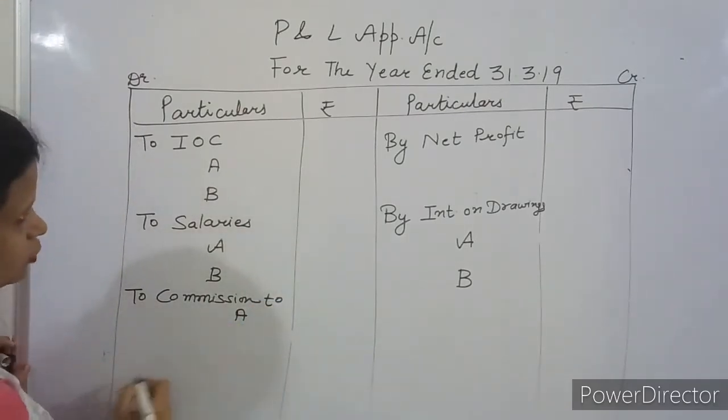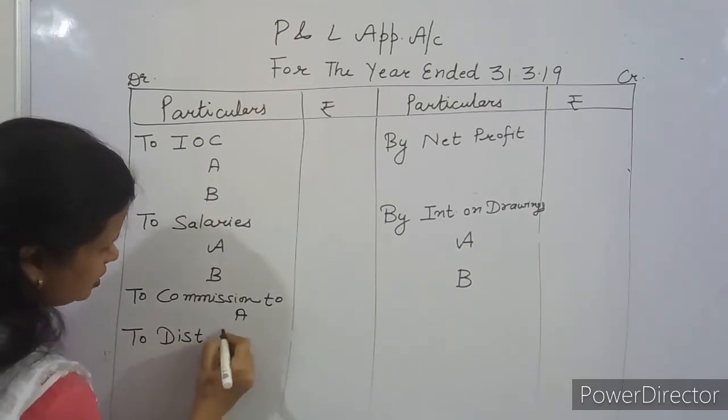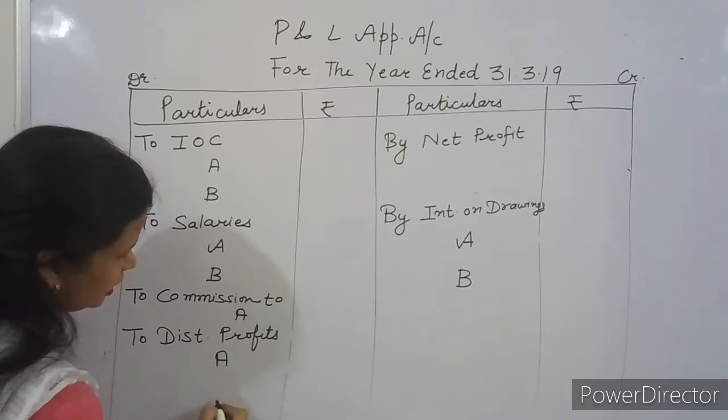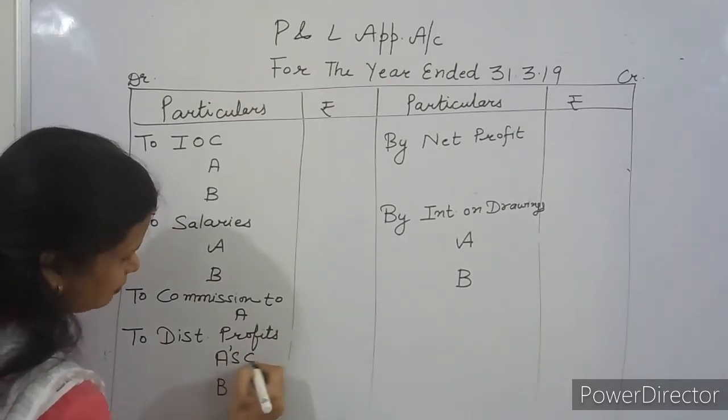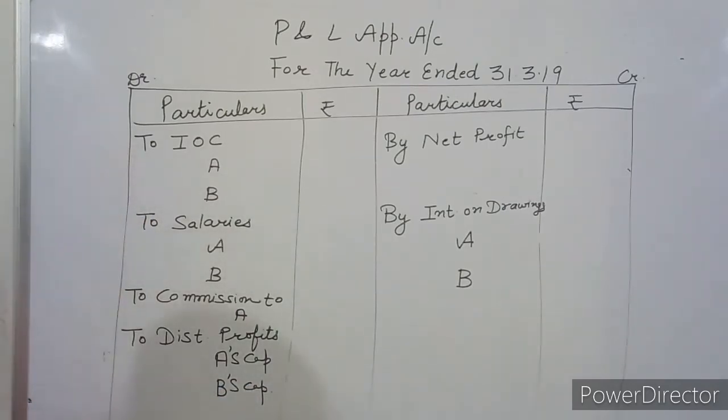And in the last what you will get? You will get distributable profits. Distributable profits will be divided between A and B. A's capital, B's capital, if we are following fluctuating capital. In case we are following fixed capital, instead of writing A's capital and B's capital, what will we write down? We will write down A's current account and B's current account. First post the items in the format.